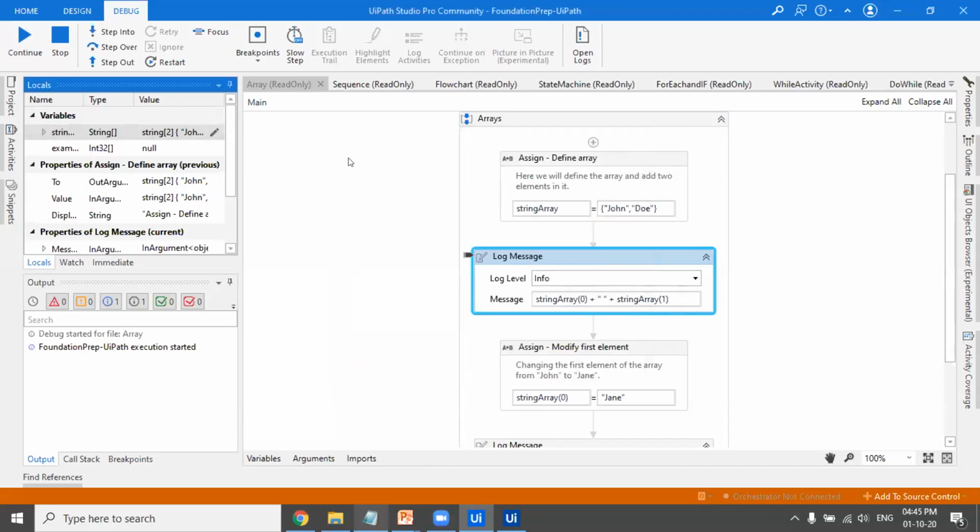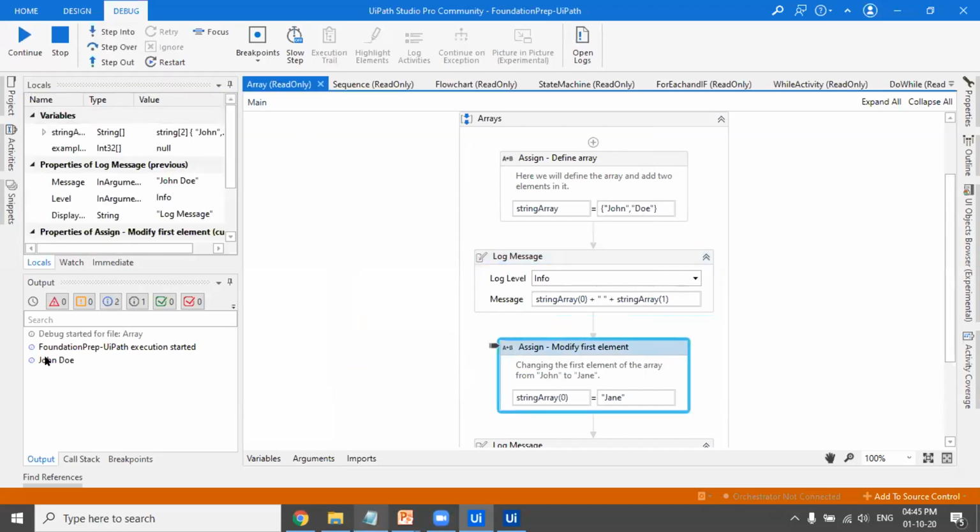Now this is a log message, so that will be printed here in the output pane. If I click on step into, you have got John Doe printed here. Again, if I click step into, this particular assign where I am changing the value of John to Jane gets executed, and we can see the result here.